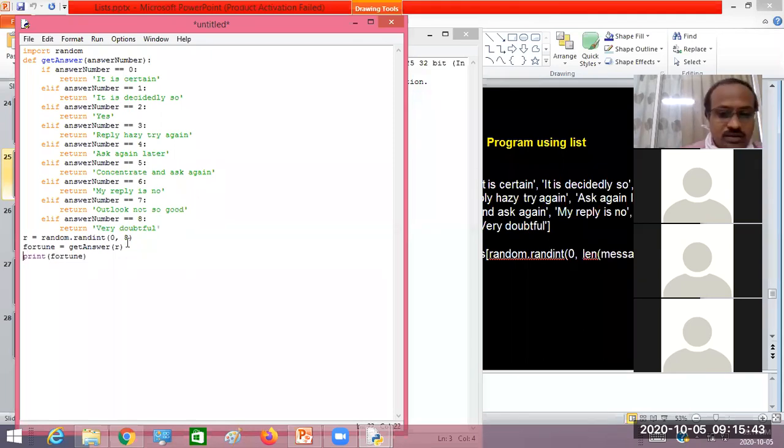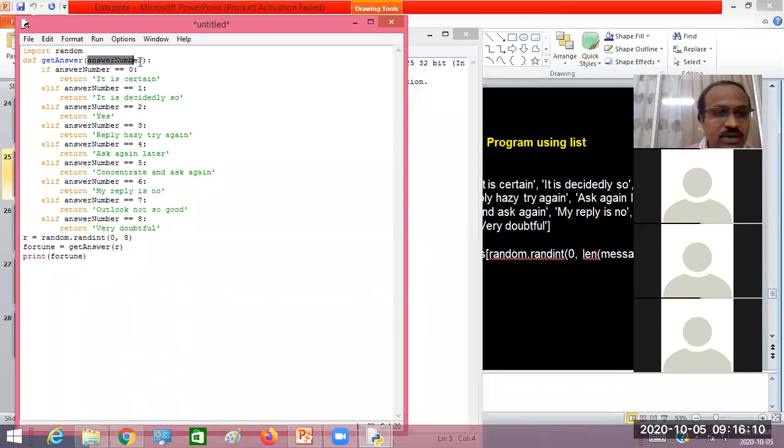Right. Look here, try to understand. First I'm generating some random number between 0 and 8, and that number I'm passing as an argument to the get answer function. I'm passing the number available in r to the get answer function. This function checks the given parameter.